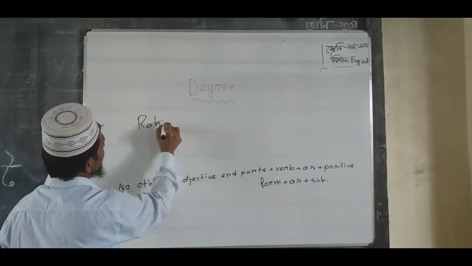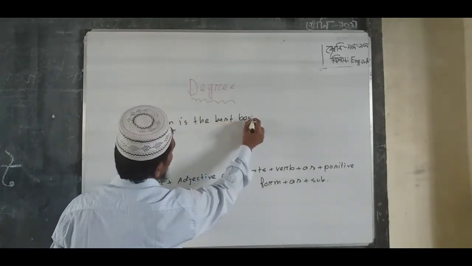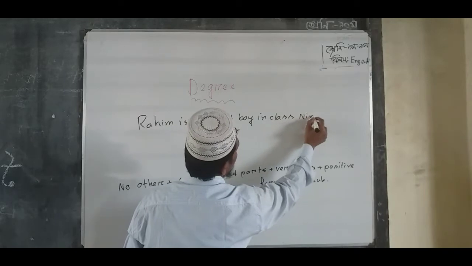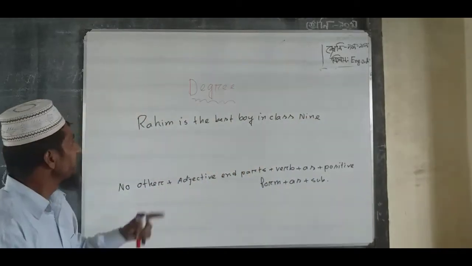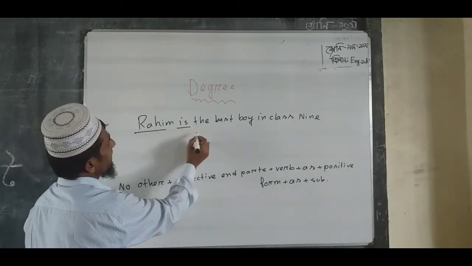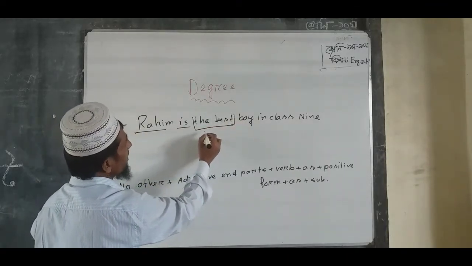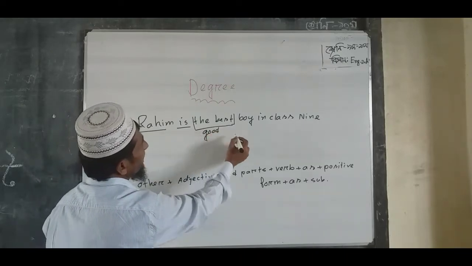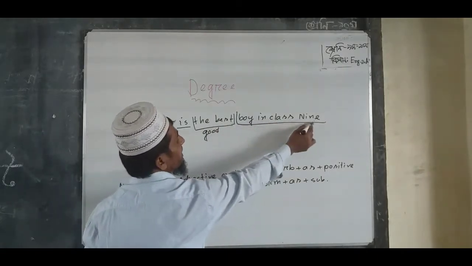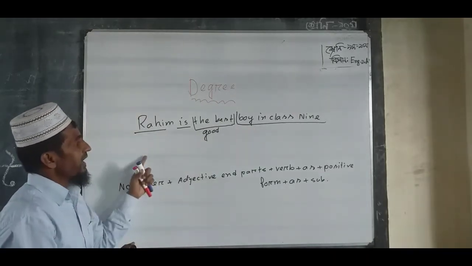Okay, now I am giving an example. Rohim is the best boy in class 9. Dear students, now you follow: subject Rohim, main verb is, adjective the best, positive form good. And the adjective part is boy in class 9.